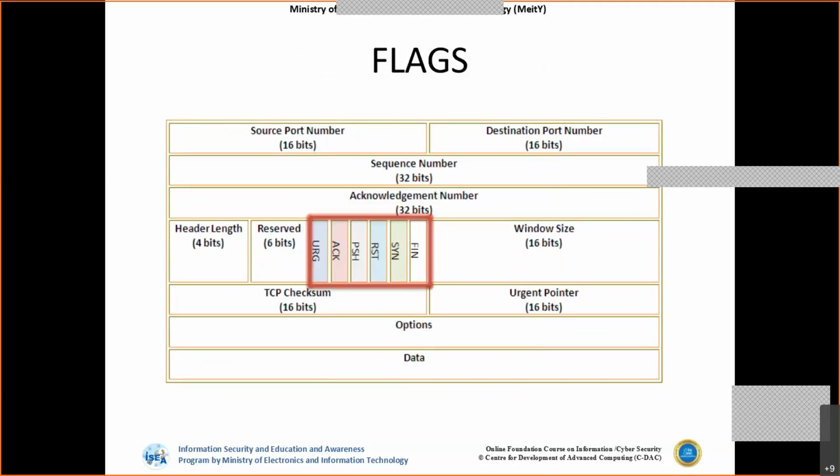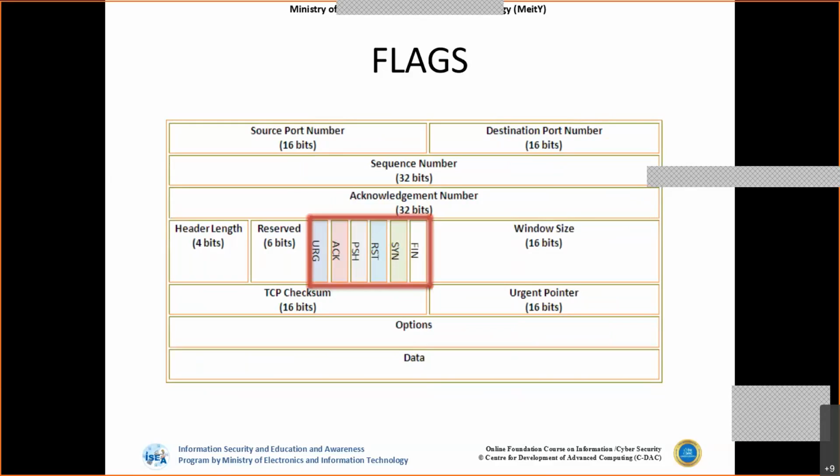So we have these 6 important flags in TCP communication, out of which this three-way handshake is possible. The first one is called SYN flag, or the synchronization flag. This is the first initial packet that is sent whenever we start the communication. The second one is called the reset flag. Let's say there is sudden close of connection, then we use this reset flag. Then there is an acknowledgement flag. For every data transfer or for giving an acknowledgement to the client, we use this acknowledgement flag.